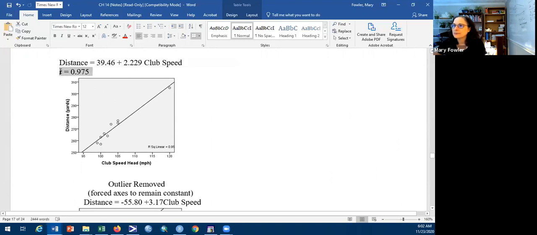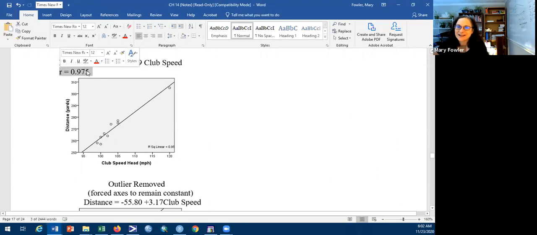Let's put this number off for a minute, since that's in the next section, but let's just look at the regression equation. Y equals 39.46 plus 2.2 times X. And here's the fitted line plot.